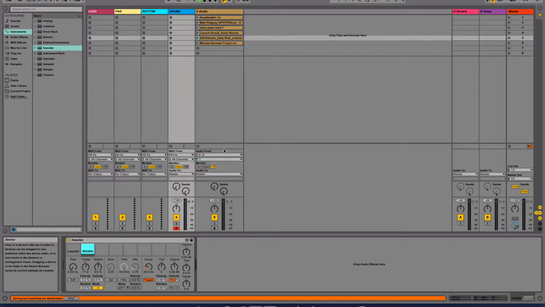We're now going to add a shaker type of percussion sound. And for this, we're going to use the Michael Bomber Frozen Ice.